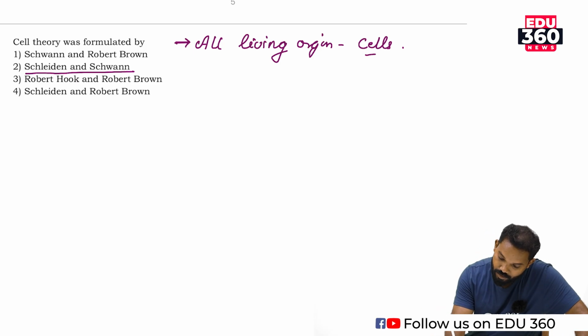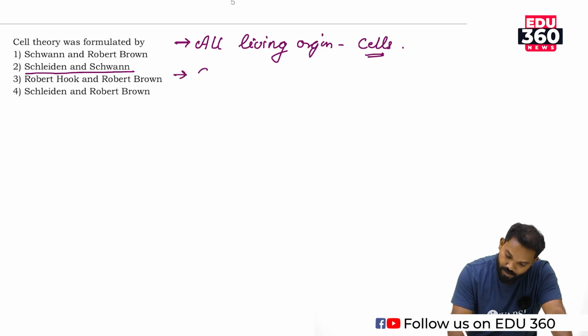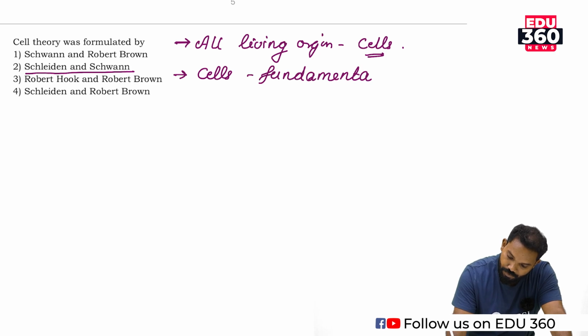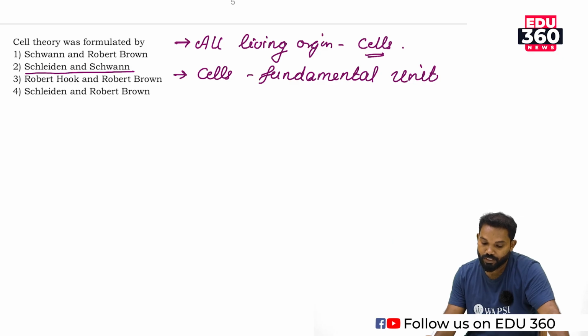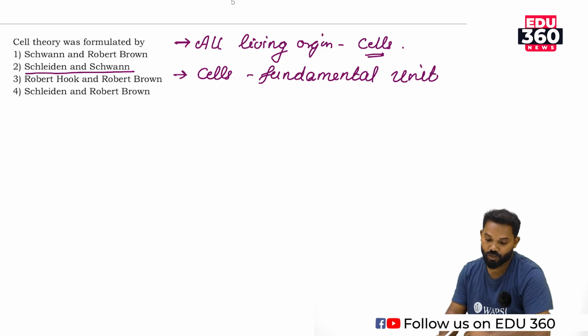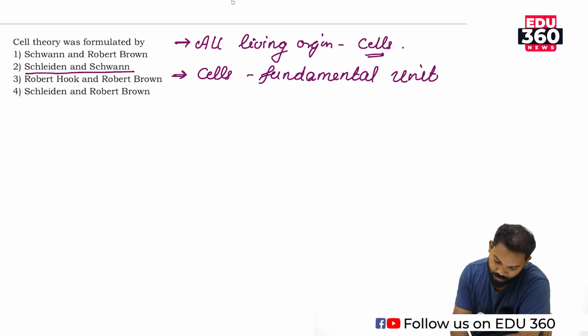So that is the main criterion. The next one is that cells are the fundamental or functional unit of living organisms.